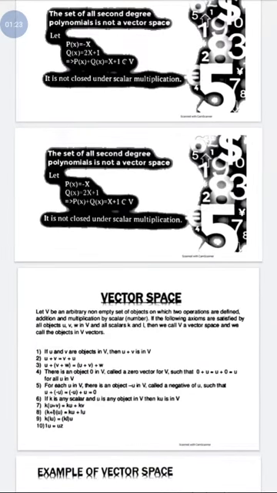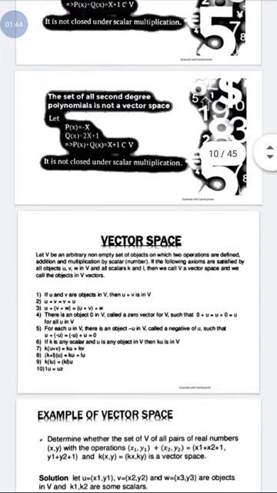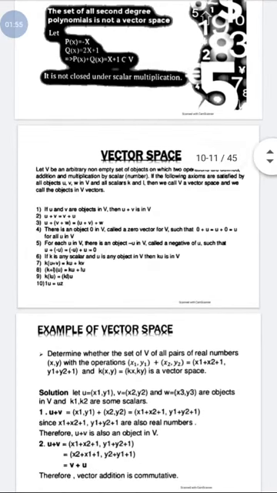So let's go deeper into the vector space. A vector space is an arbitrary non-empty set of objects on which two operations are defined, addition and scalar multiplication, and on which the following axioms hold: vector addition, commutative property, distributive property, identity, zero vector addition, inverse, and scalar multiplication of the vectors. If these 10 axioms are satisfied for any space, then that space is known as a vector space.